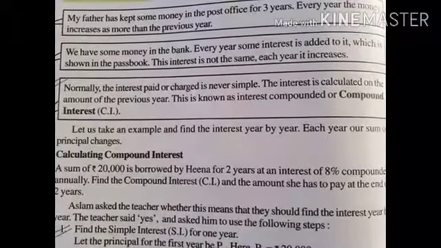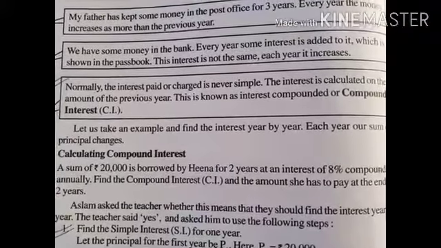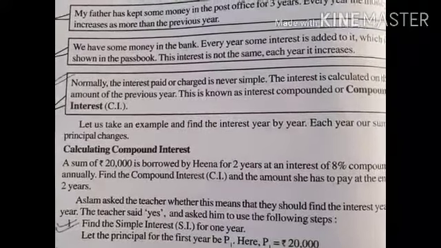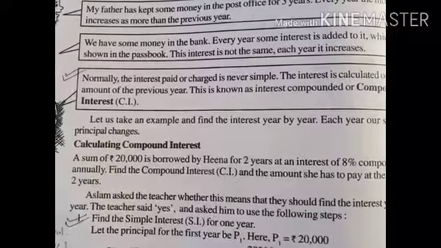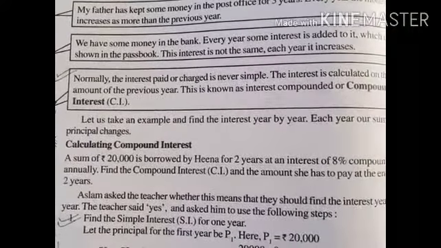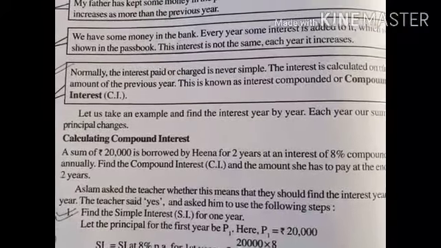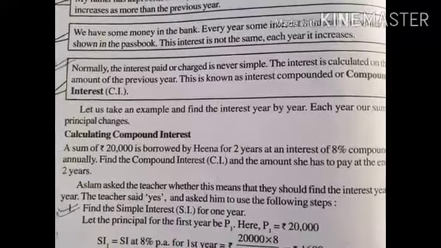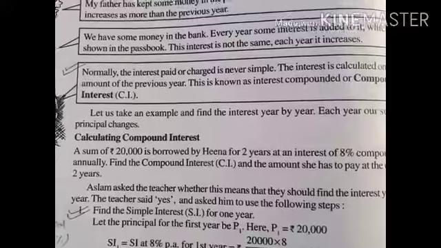That amount will be added to the money we deposited, so 1,000 will be added to 10,000 and it will become 11,000.